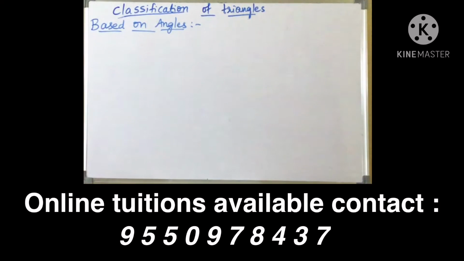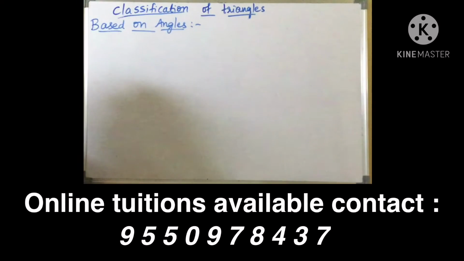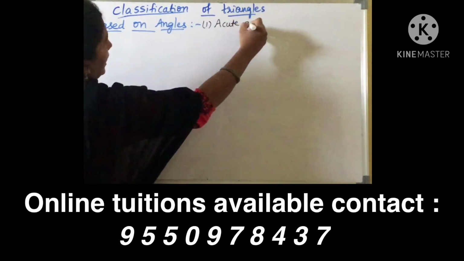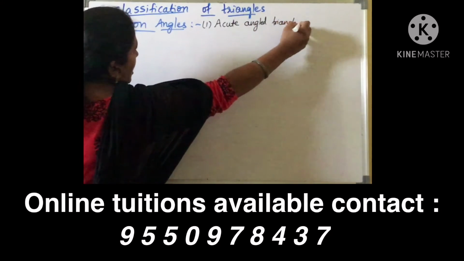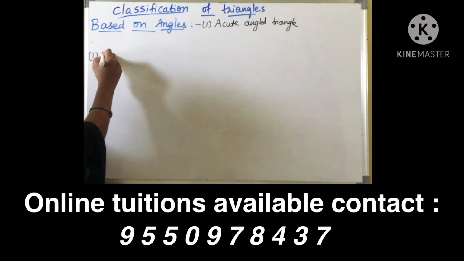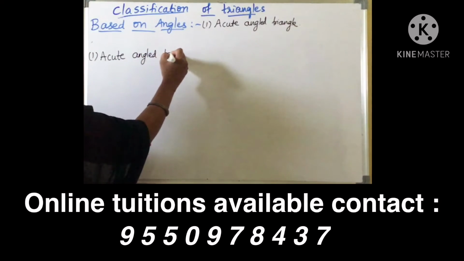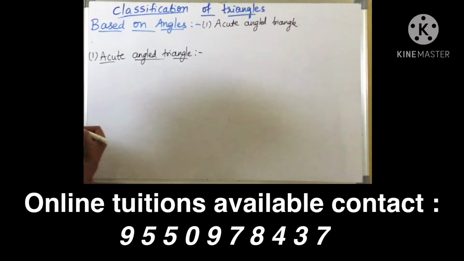Next we are going to discuss triangles based on angles. So based on angles also, triangles are again of three types. Okay, so in that first one is acute angled triangle. So based on angles here, not sides. So you know the sum of the three angles in a triangle is how much, children?